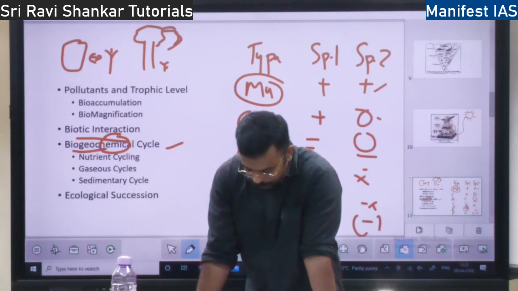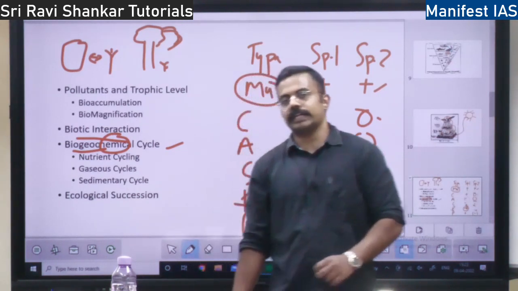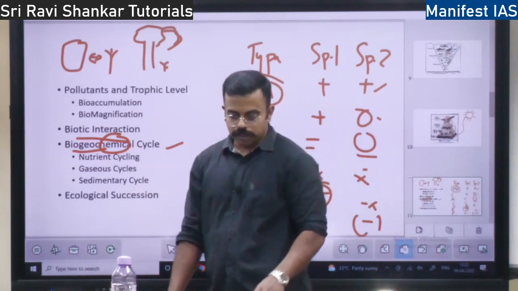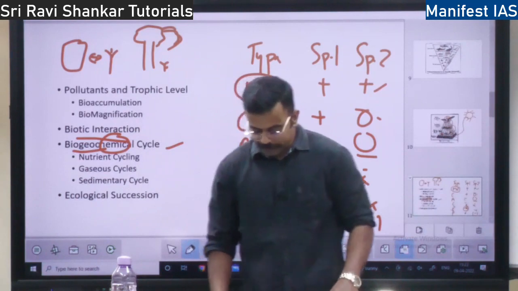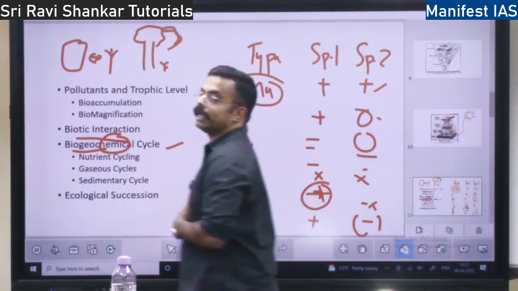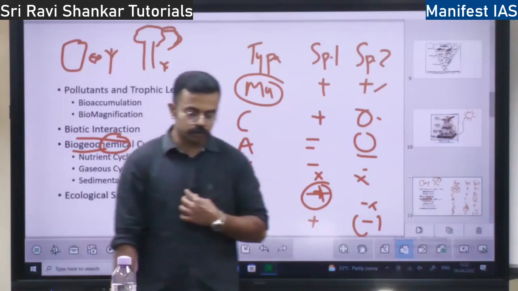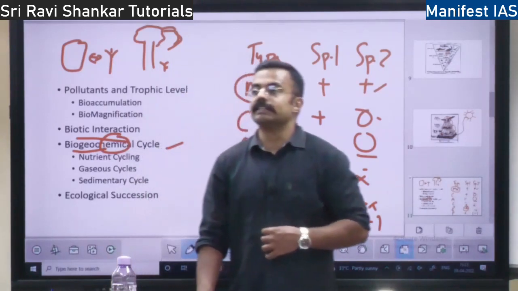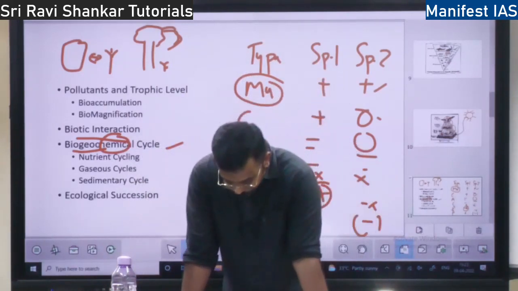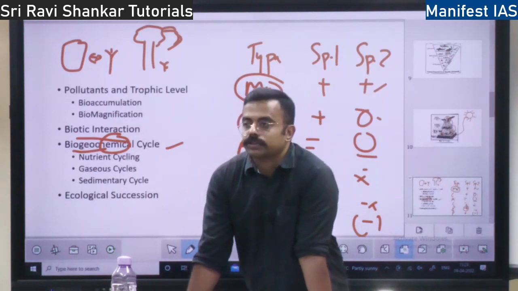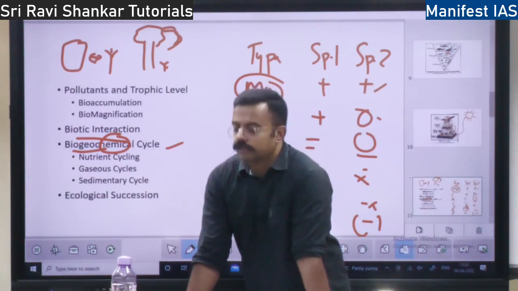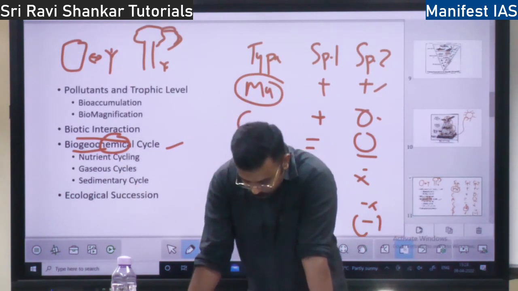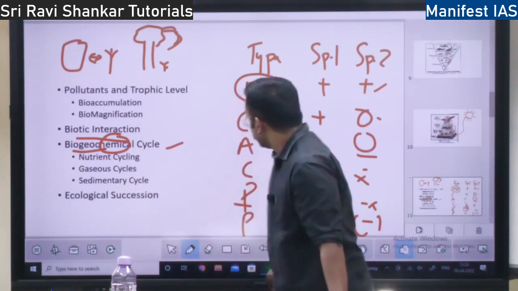So why should we study the biogeochemical cycles? Because carbon, hydrogen, oxygen, all these things form 97% of the mass of our body. That is why we should study this, right? Okay. So whatever nutrients we are having are always in cycle. It is moving from one reservoir to another reservoir. We will look into that. So this concept is called nutrient cycling.